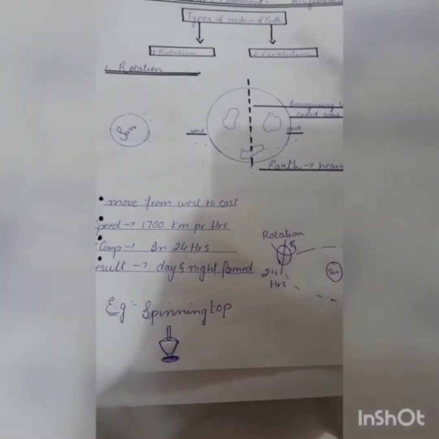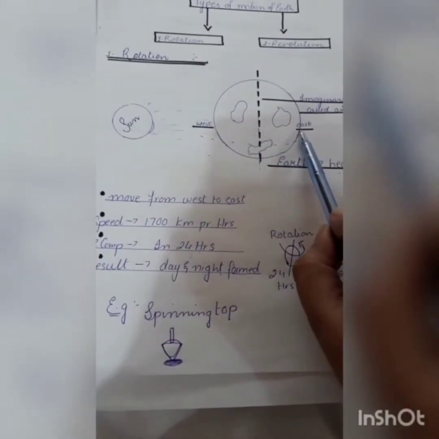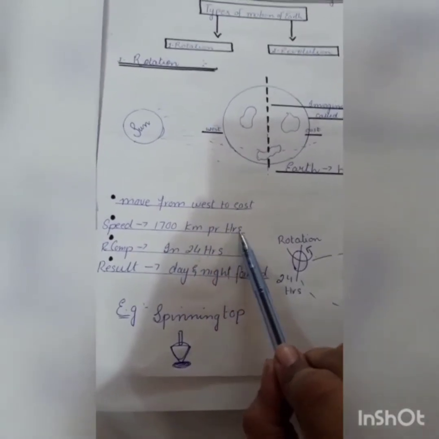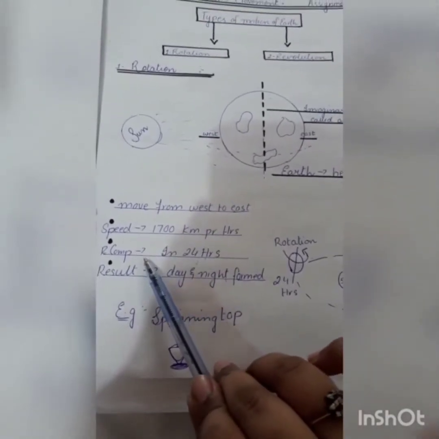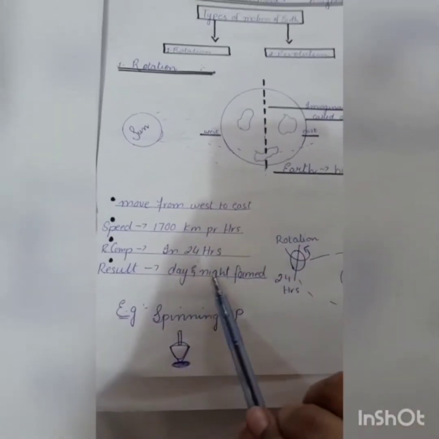So is it clear that rotation is when the earth moves around its axis? This is called rotation, and this is always from west to east, and it takes the speed of 1700 km per hour, and it completes its full rotation in 24 hours. And as a result, day and night are formed.